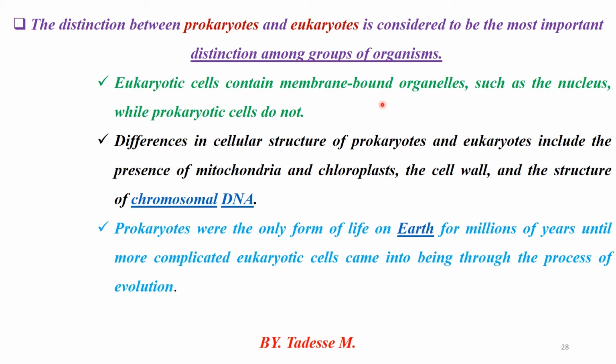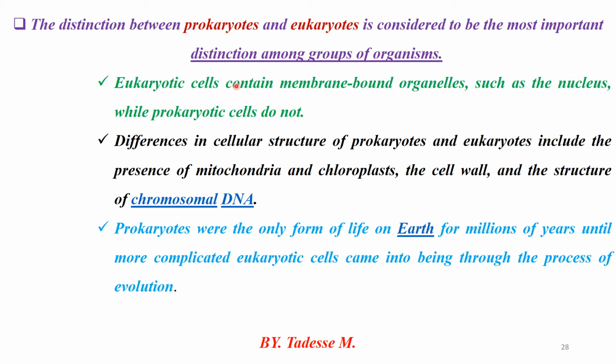Eukaryotic cells contain membrane bound organelles. Membrane bound organelles means eukaryotic cells have a membrane bound nucleus, which evolved from the prokaryotic cell, but the prokaryotic cells do not contain membrane bound organelles such as a nucleus. As a result, the prokaryotic cell is much smaller and simpler than the eukaryotic cell. In terms of complexity, the prokaryotic cell is less complex than the eukaryotic cell because it does not contain a membrane bound nucleus. But the eukaryotic cell contains a membrane bound nucleus.